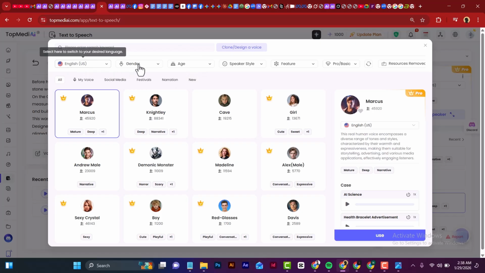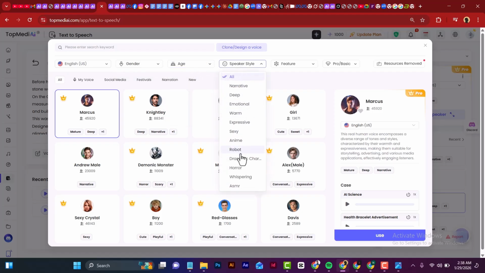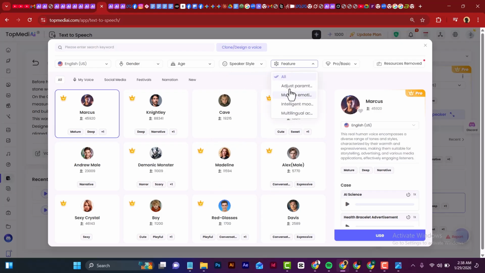As you can see here, you can select gender, male or female. You can select age, maybe middle age, young. And then you can select the type of speaker, maybe narrative, warm, deep, robot, anyone that suits what you are creating. And then the features, you can select any of these. And then you can select the ones that are pro or basic. Obviously, the pro voices are definitely going to be better. As you can see, these options here are majorly pro because I selected pro. And this is the one I used.